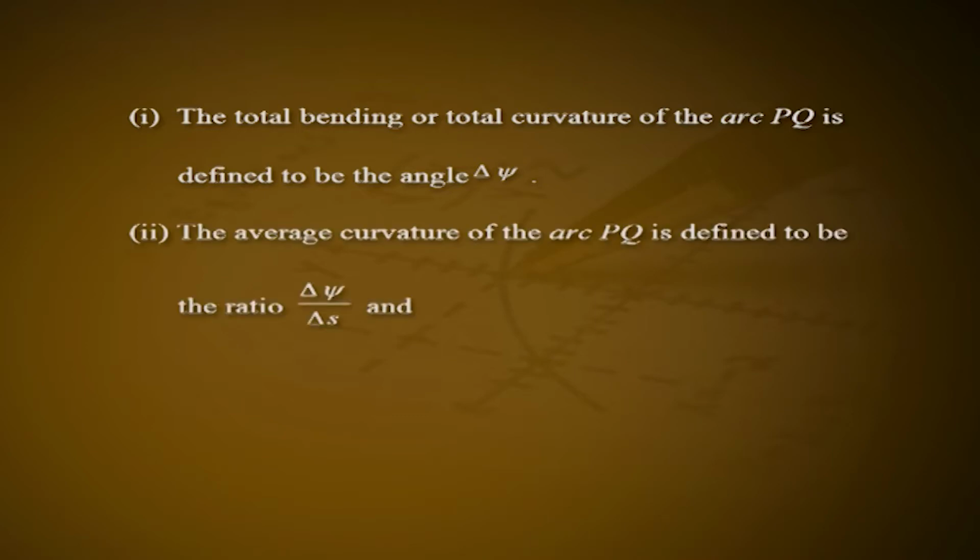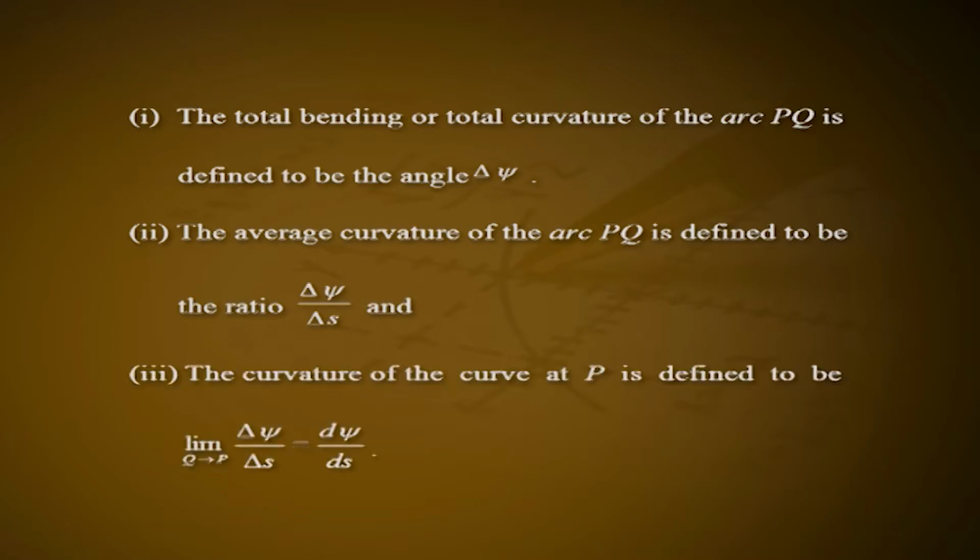Second, the average curvature of the arc PQ is defined to be the ratio delta psi divided by delta s. And third, the curvature of the curve at P is defined to be the limit of delta psi divided by delta s as Q tends to P, which is equal to d psi divided by ds. Thus, by definition, d psi divided by ds is the curvature of the curve at this point P.